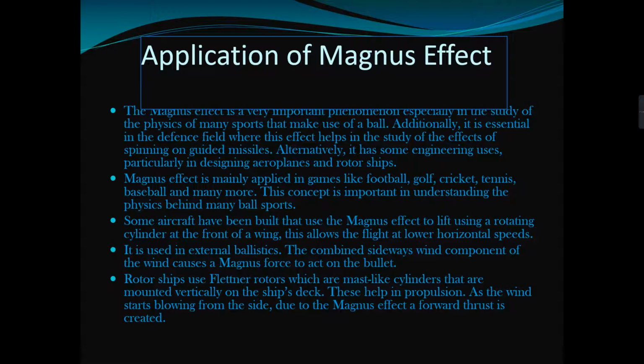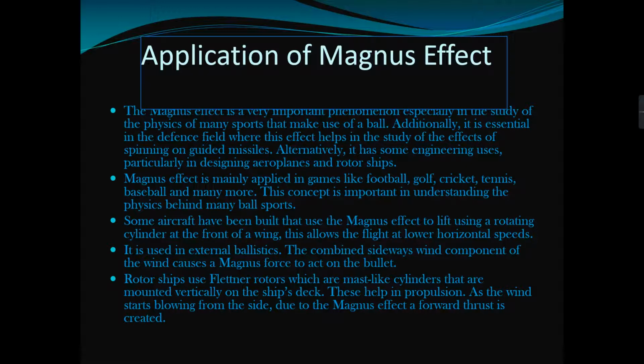Some aircraft have been built that use the Magnus effect to lift, using a rotating cylinder at the front of a wing. This allows the flight at lower horizontal speeds. It is used in external ballistics. The sideways component of the wind causes the Magnus effect to act on the bullet.